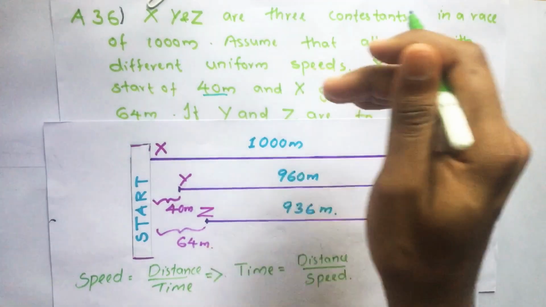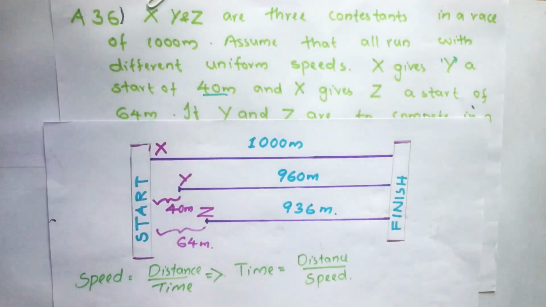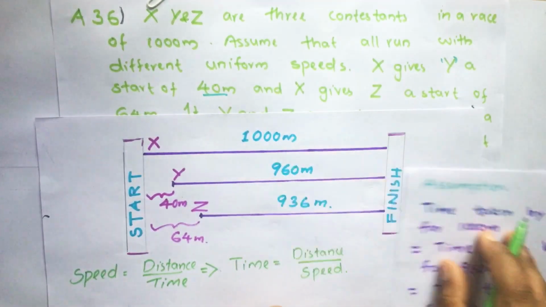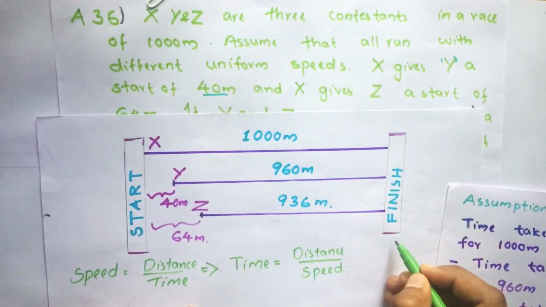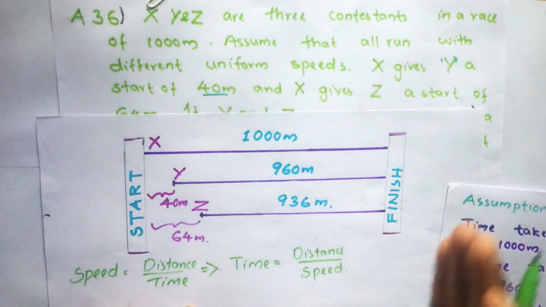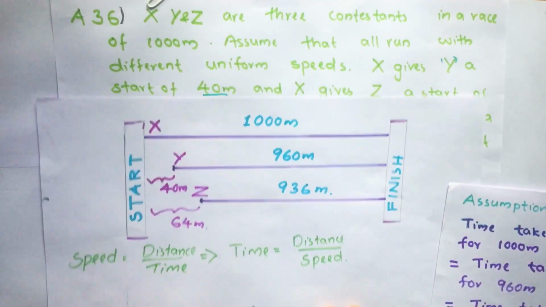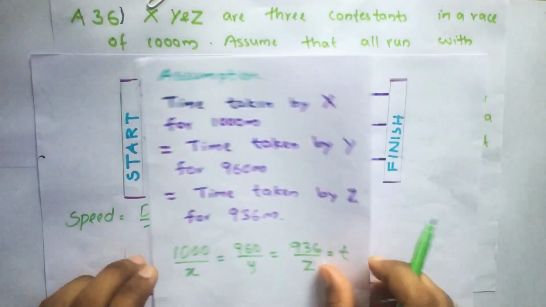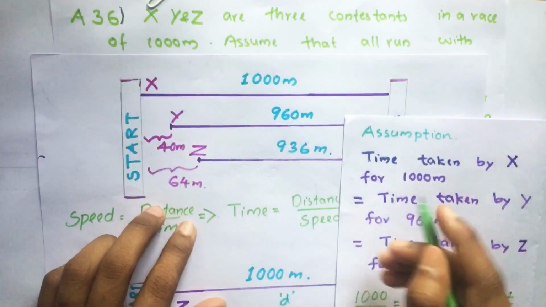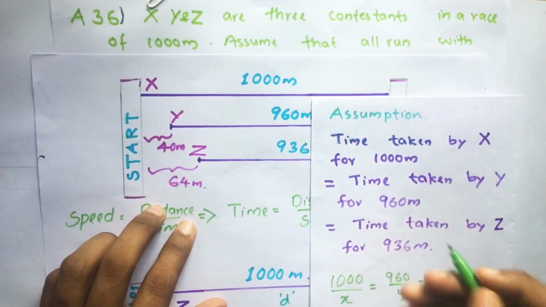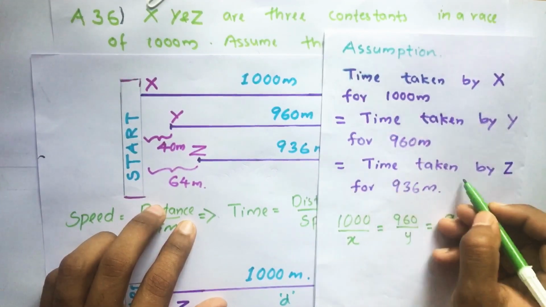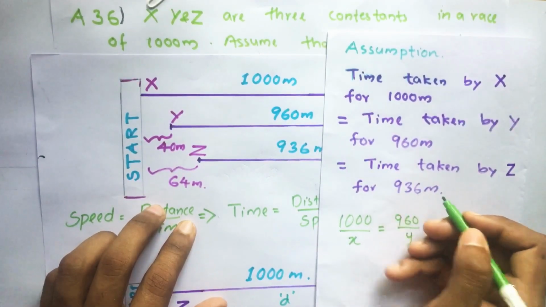So why have they given it like this? Because here we have to take one more assumption that all these three contestants will finish the race at the equal time. They will reach the finishing point at the same time. So we know that the time taken by X for 1000 meter is equal to the time taken by Y for 960 meter, which is equal to the time taken by Z for 936 meter.